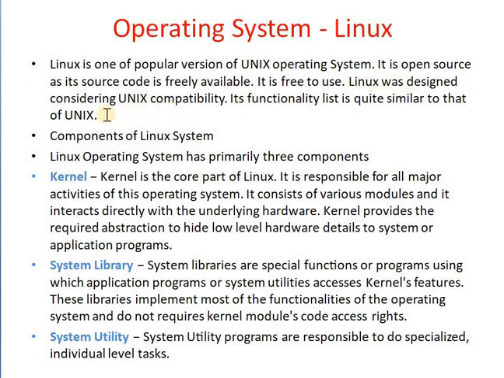Linux was designed considering Unix compatibility. Its functionality is similar to that of Unix. Linux has the same functionality as the Unix operating system.